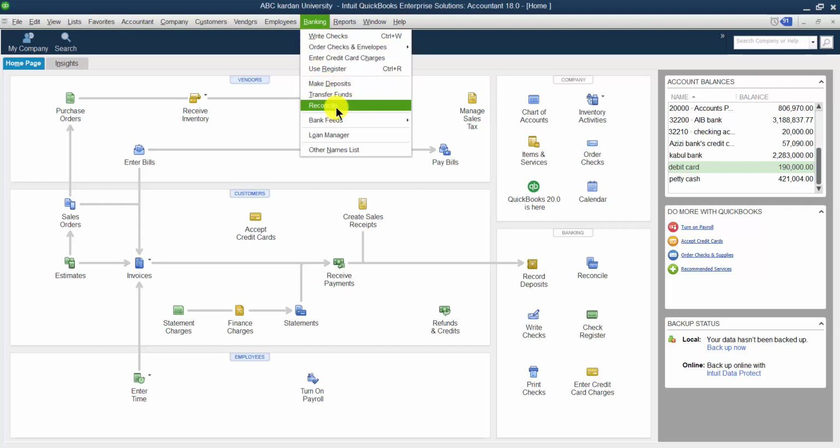The next one is reconcile. What is the purpose of reconcile? Basically, each business has its bank account, right? When the business people deposit to the bank account and withdraw from the bank account, they take the record of all these transactions in the cash book. It means they have a record.